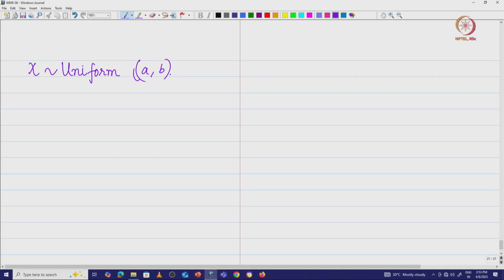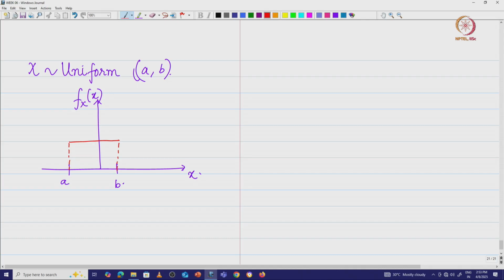Suppose this is my value of x that the random variable can take, and this axis is going to be my f_X(x). Let us say this is a and this is b. What it says is between a and b the function is going to be constant.